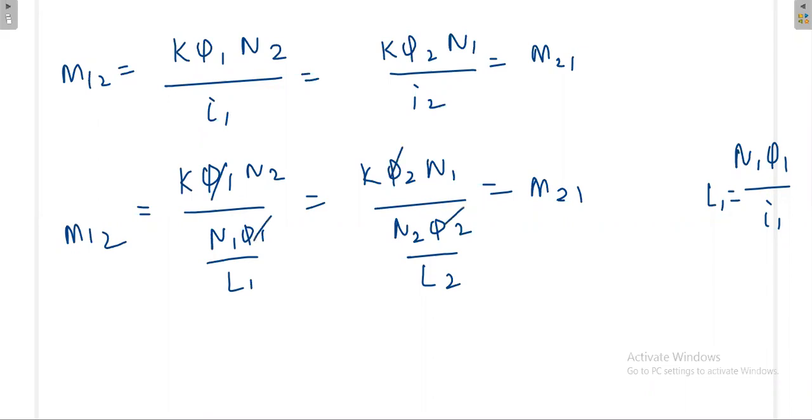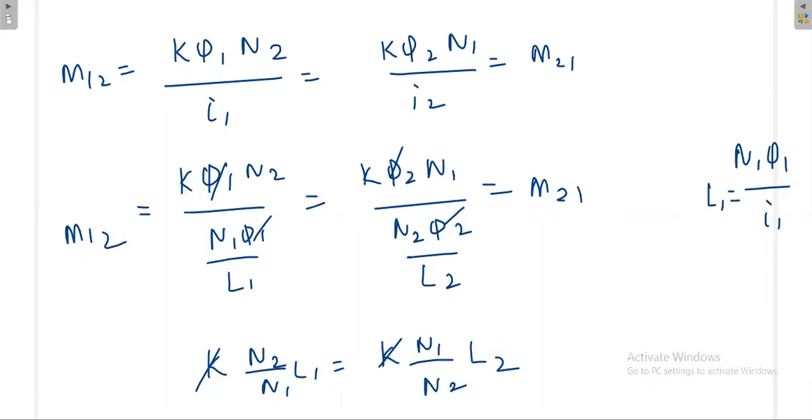Finally what you have is K N2 divided by N1 L1, and K N1 divided by N2 L2. Again, K also you can cancel on both sides. If you cancel the K, you will get N2 divided by N1.